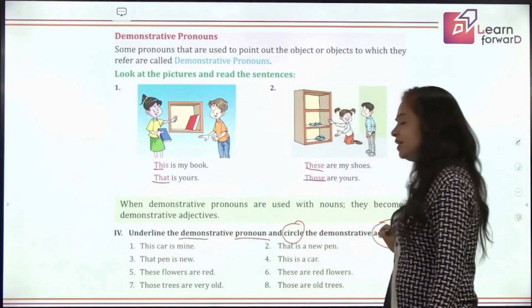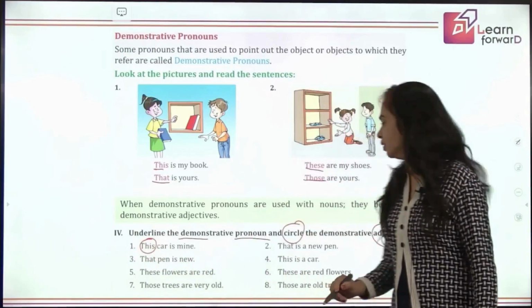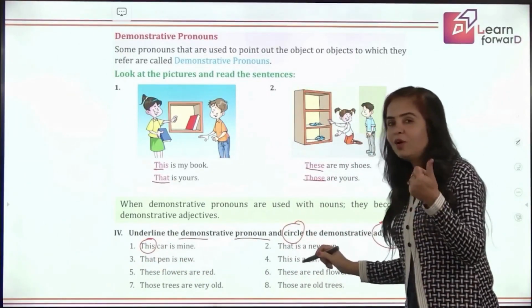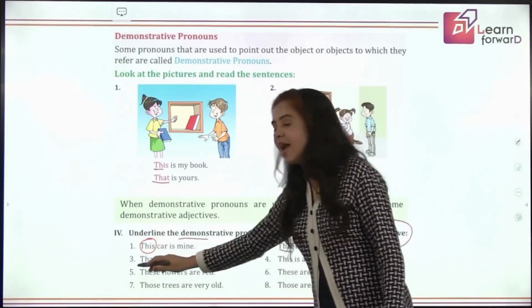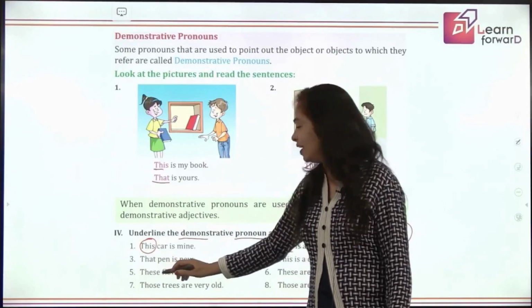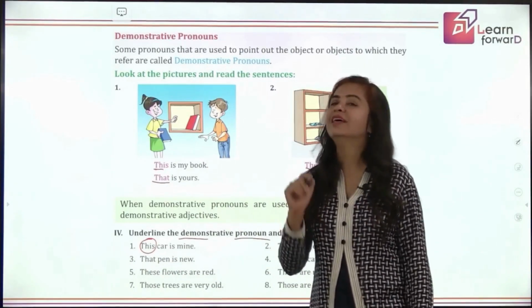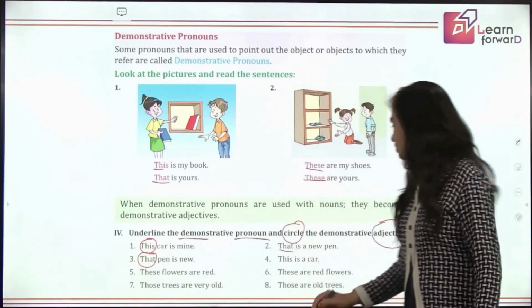That means it is a demonstrative adjective. So we are going to circle it. That is a new pen. No noun after that. So it is a pronoun. That pen. Okay, there is a noun. So what is it, children? Yes, it is an adjective. So you are going to encircle it.